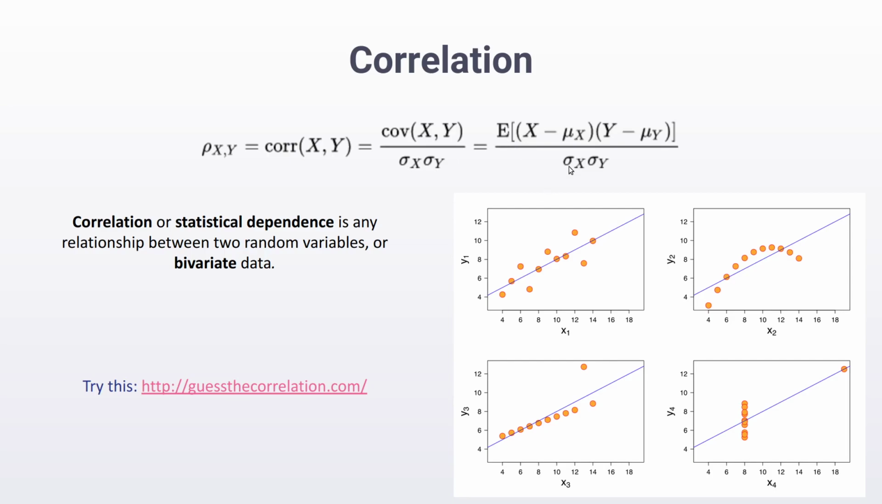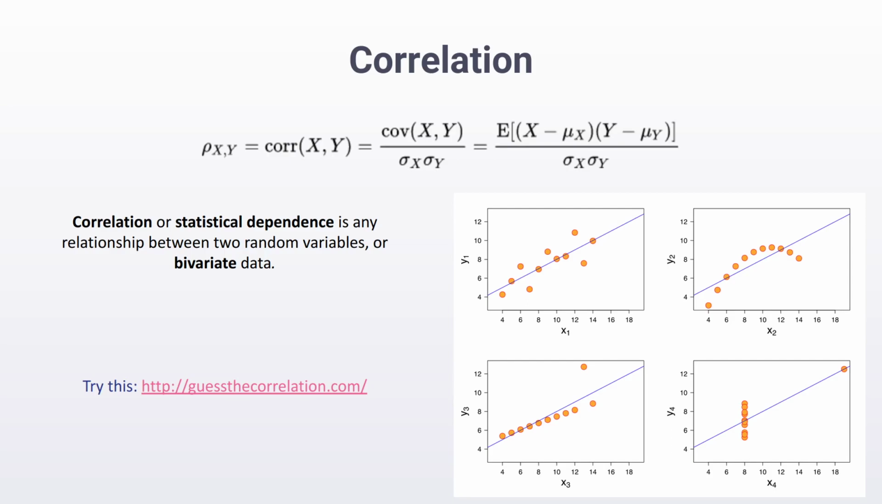And here in the denominator, you see sigma x and sigma y. This is nothing but the standard deviation of x and y. So we know x, we know y, we know how to calculate mu of x and mu of y. We also know how to calculate sigma of x and sigma of y. And we also know how to do all of this arithmetic, and this E, by the way, stands for expectation, which is also another word for average. So we know how to calculate averages. That's why calculating correlation is straightforward.